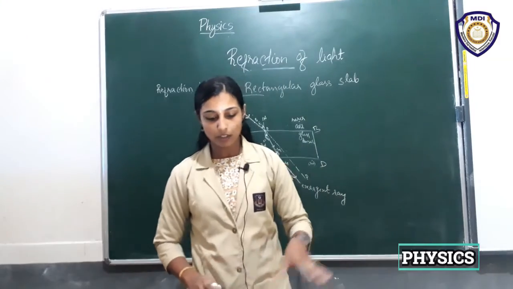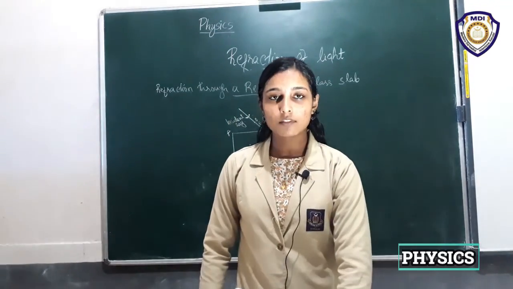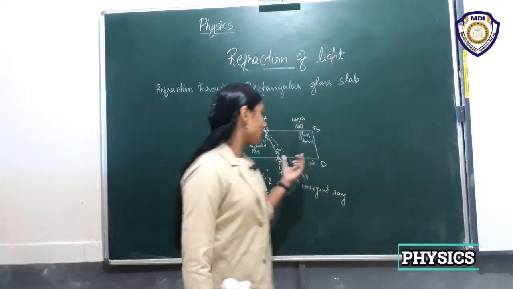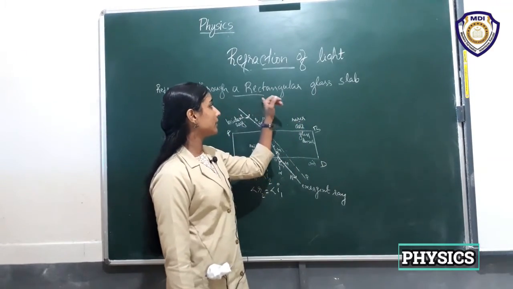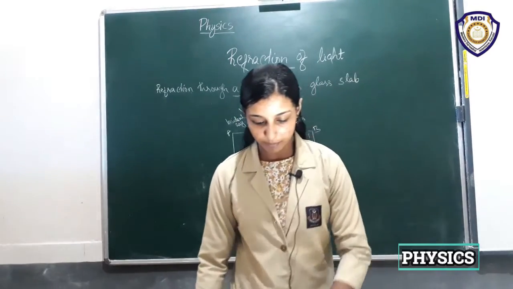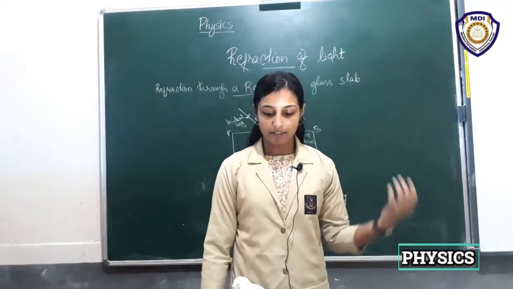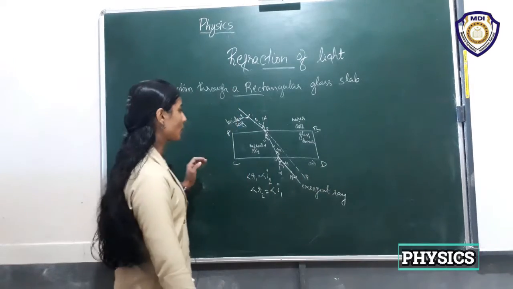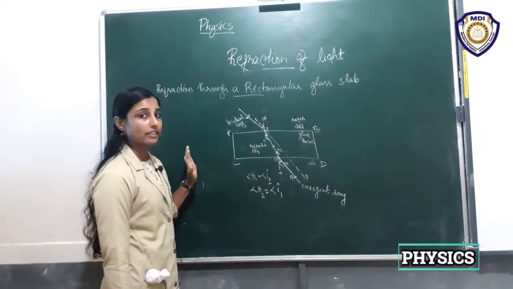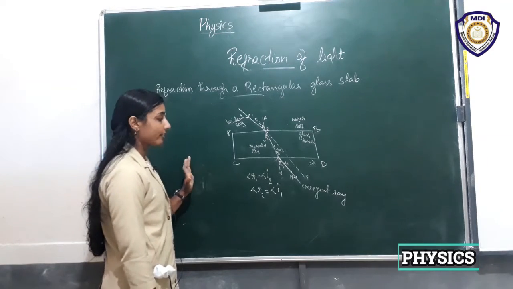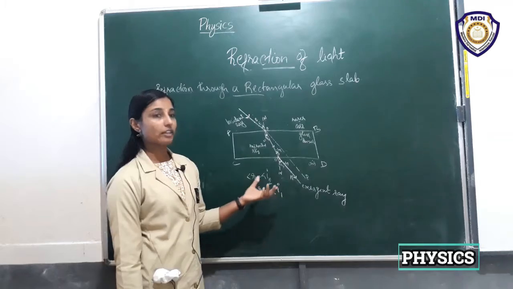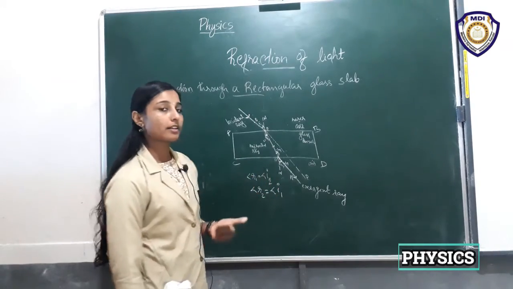So, that is another thing we can get from this figure of refraction through a rectangular glass slab. From this activity we can obtain some laws. That is, refraction follows some laws.